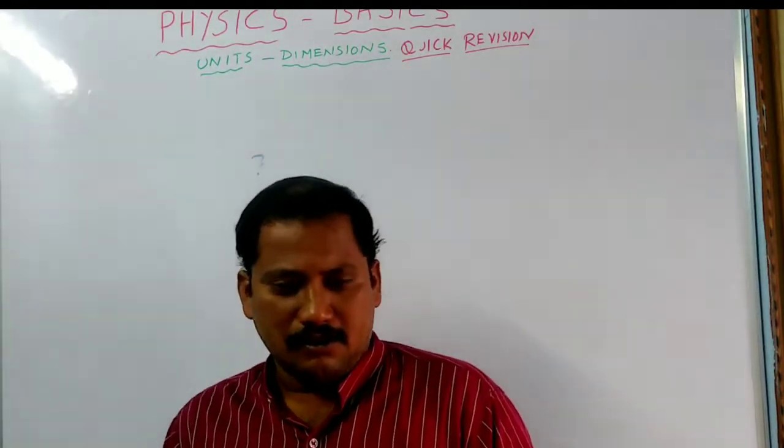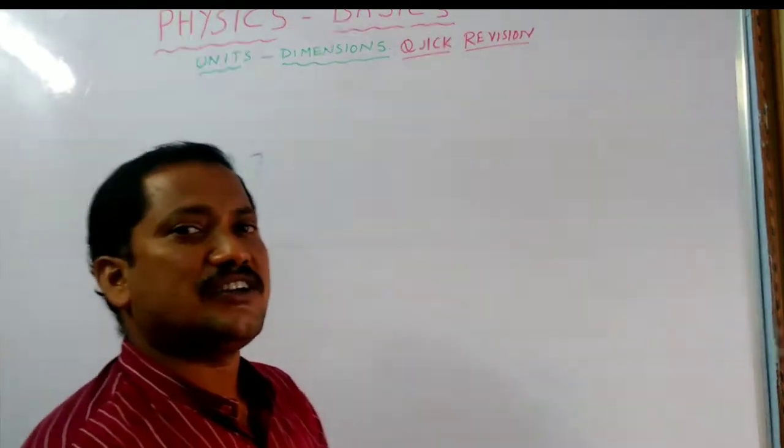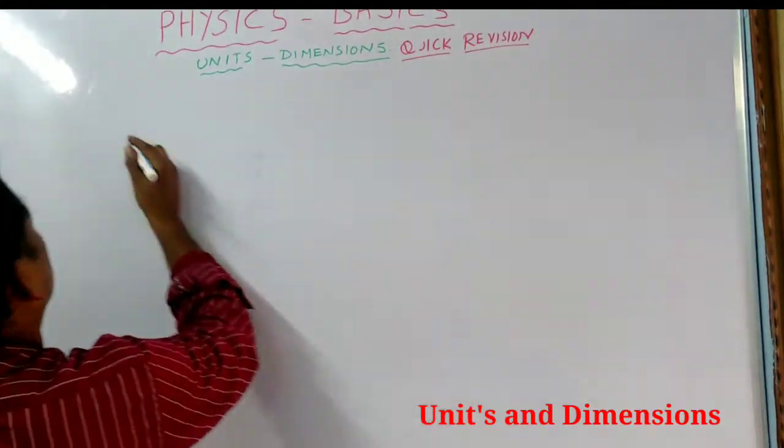So here, fundamental physical quantities are represented by symbols.